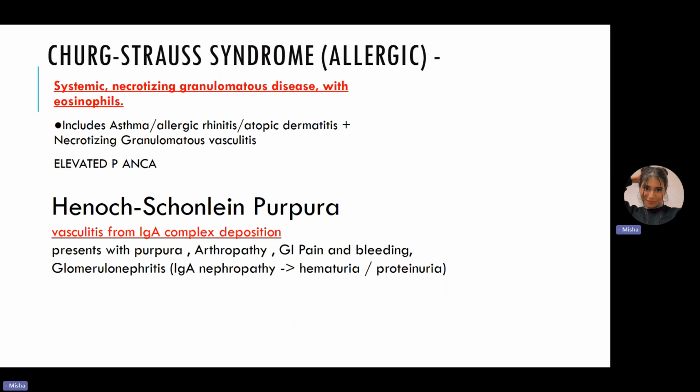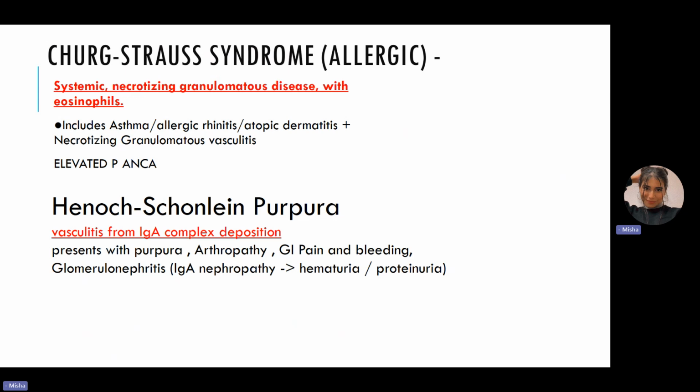Now, next, we can move on to, almost done, Churg-Strauss syndrome, which is normally an allergic disease, we say. It is also known as eosinophilic granulomatosis with polyangiitis. I remembered the other name, because it just gives me the entire information of the disease. So I know I don't need to remember what disease it is because it is literally the definition. So it's systemic necrotizing granulomatous disease with eosinophils. That's the definition of the disease.